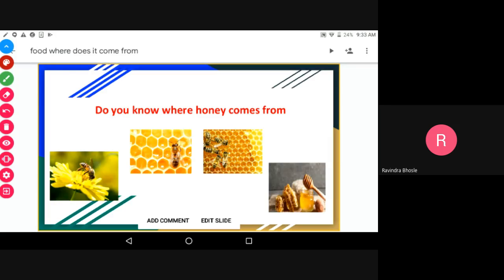Honey is used in medicines as an antiseptic, and we also use it as a sweetener, sweet like sugar. Is it clear, children? Yes, sir. Okay, thank you very much all. Next.